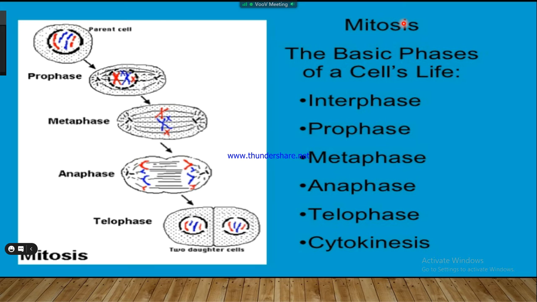So here is the starting of mitosis. We may say the structure of chromosomes in the interphase. Basically, this is the chromosomes. This red and blue are the chromosomes. So what is a chromosome? Basically, a chromosome is a thread-like structure which is present in the nucleus. This is the nucleus. This is a thread-like structure present inside the nucleus of the cell.